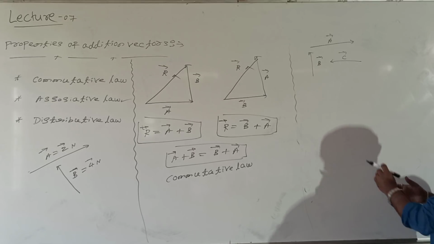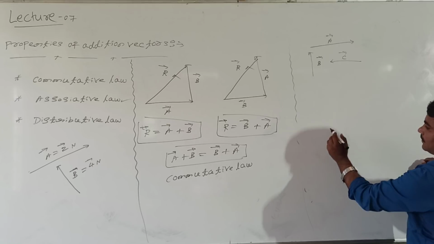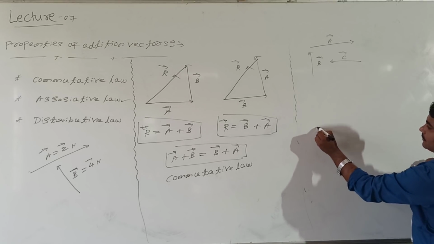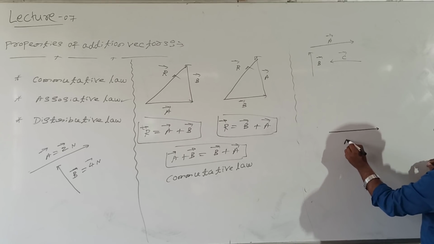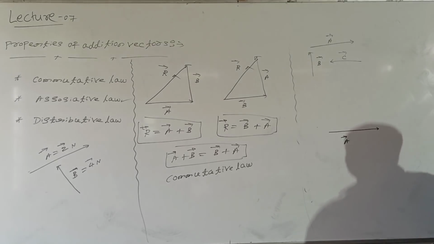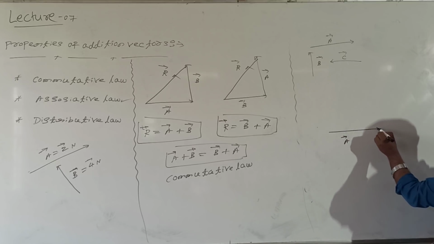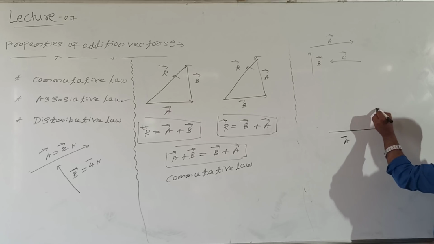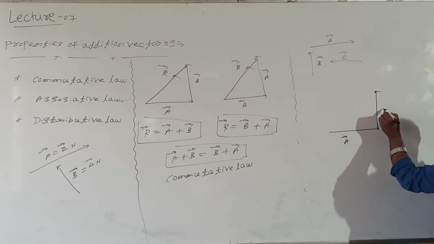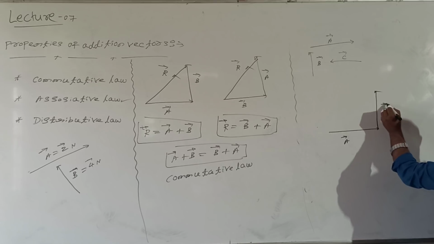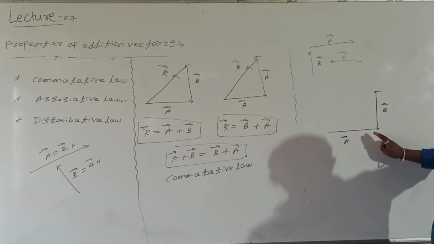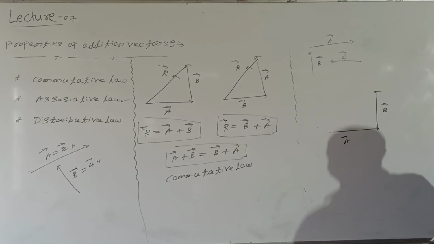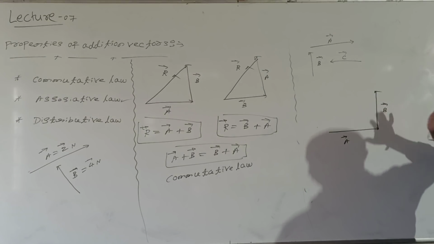See here. Shall I put A plus B? I will take this as vector A. Now putting the head of vector A coinciding with the tail of vector B. Here A and B both are in the same order.